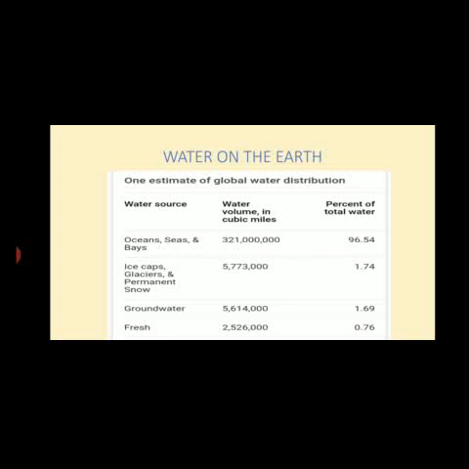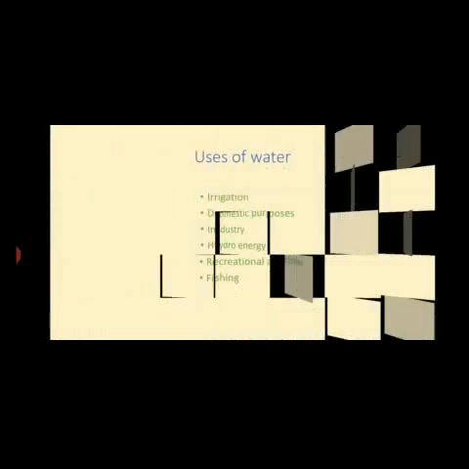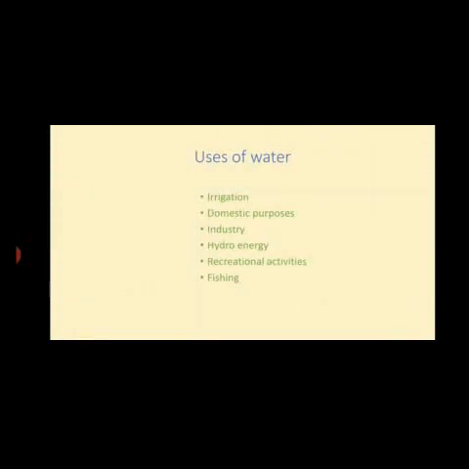So we have approximately 2% of fresh water, and this 2% of fresh water is used in different ways, so we have to save this fresh water. Now, uses of water. Water is used in different ways by different people, like for irrigation, domestic purposes, industry, hydro energy, recreational activities, fishing, and some other activities also.